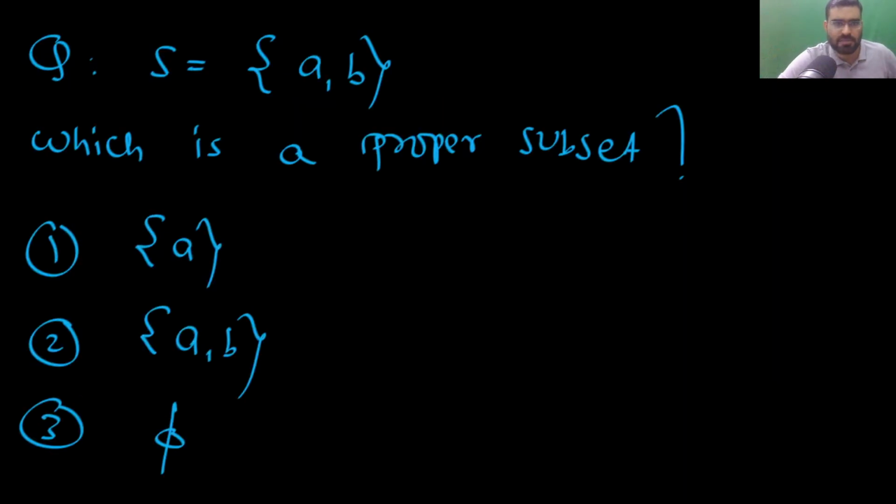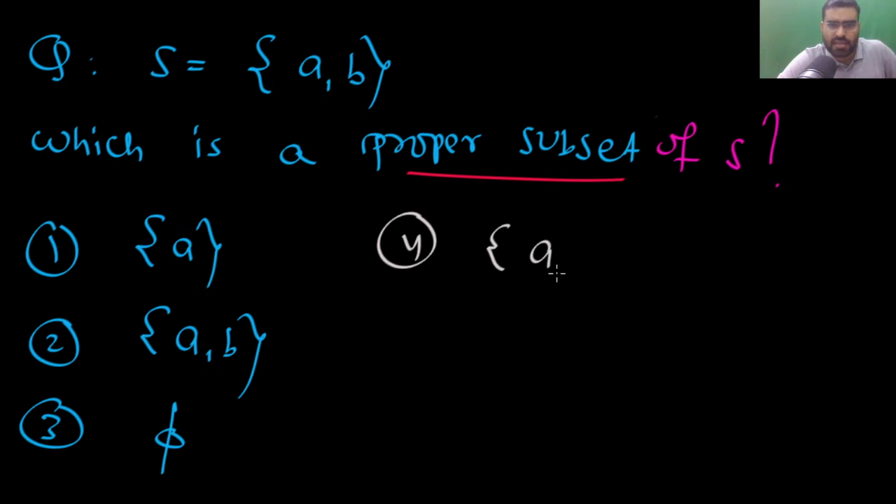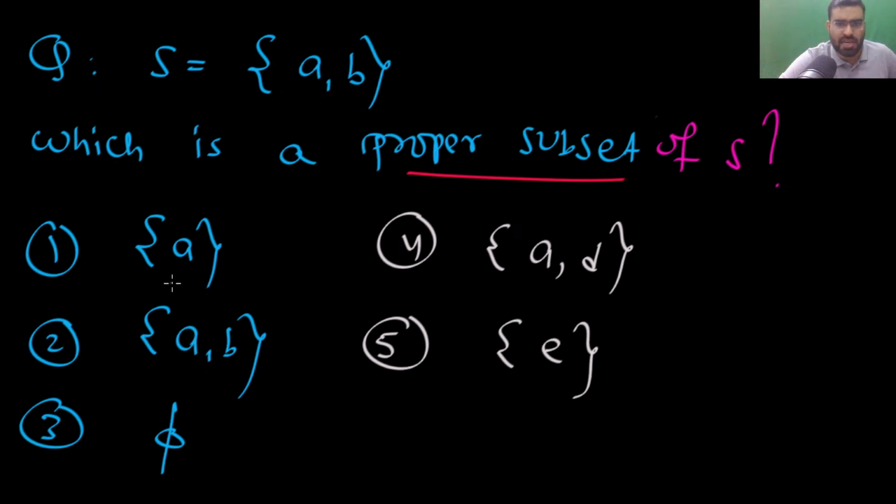You tell me the answer. Which is a proper subset? Proper subset of S, of course. I am asking which is a proper subset of S. So the answer will be this is a proper subset, because this is another option I can give you, like this option A comma D. Another option I can give you as E. So these are the options I am giving you. You tell me.